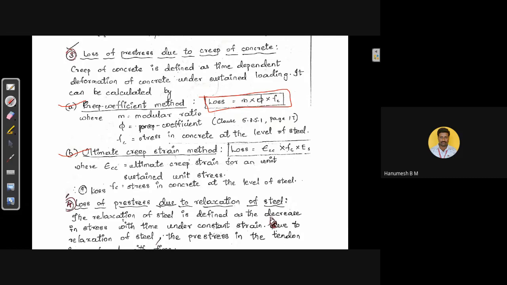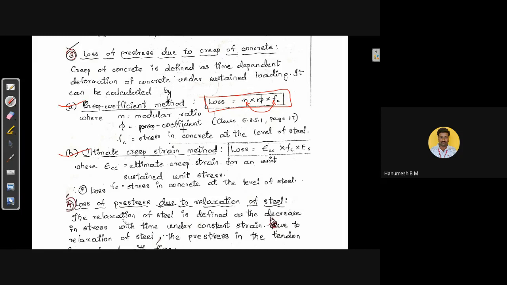If you consider m into fc, that is the loss due to elastic deformation, which we studied in the first class. If you multiply that loss with the creep coefficient, then it will be the loss of pre-stress due to creep of the concrete.